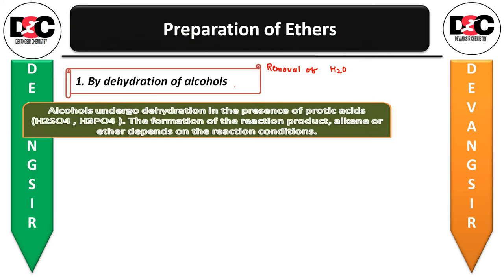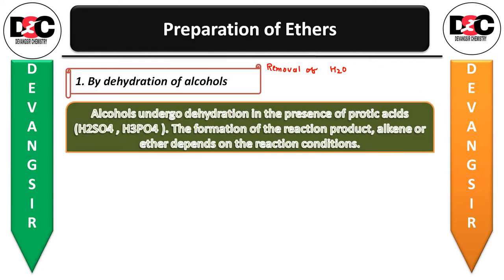Let us see that alcohols undergo dehydration in the presence of protic acid like H2SO4, H3PO4. So this acid will carry out the dehydration reaction. Which product is going to form depends on the reaction condition, whether you are getting the alkene as a product or the ether as a product. This will be determined by the different reaction conditions.